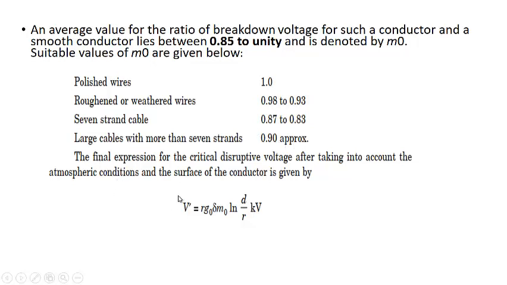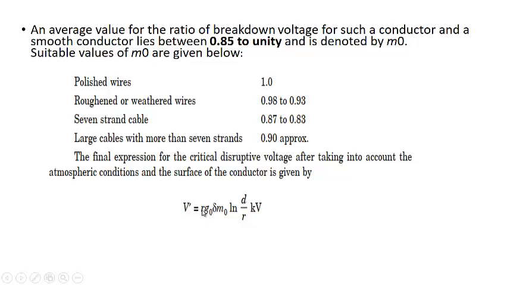So the final expression for the critical disruptive voltage is given by V dash equal to r G naught delta m naught ln of d by r, and it will be in kV because this G naught is in kV. In this derivation this r has to be in centimeters, because the value of G naught is kilovolt per centimeter.